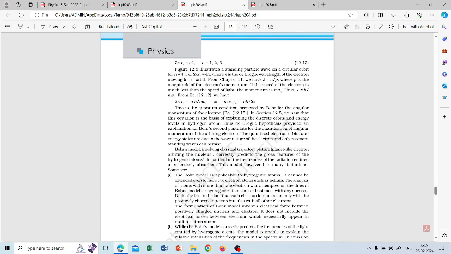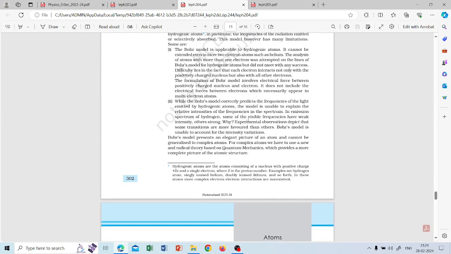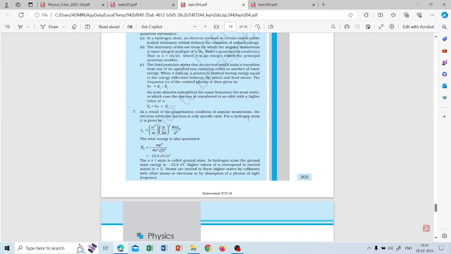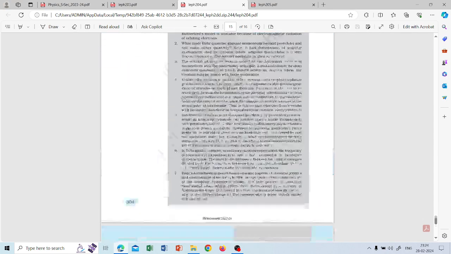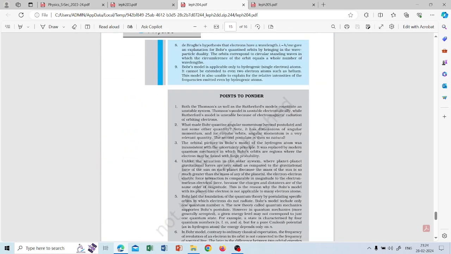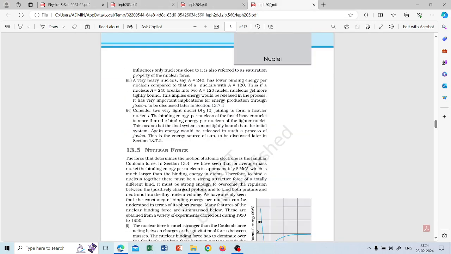So this is just an illustration. You need not give it much importance. You can see the formulas. So these are some problems, and this is about this chapter. And the next chapter is nuclei.